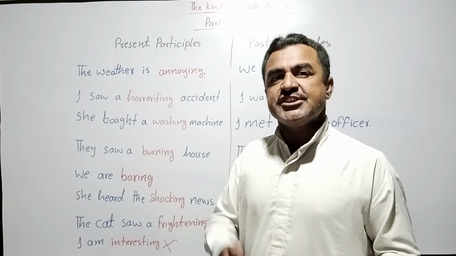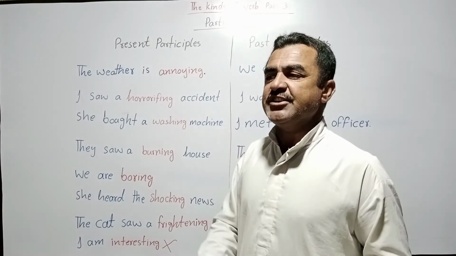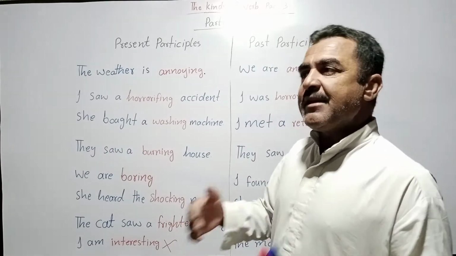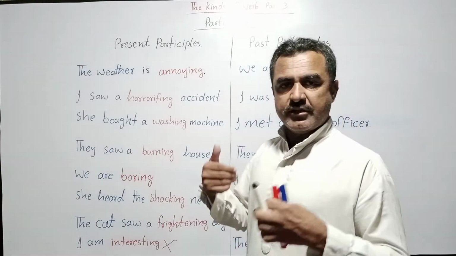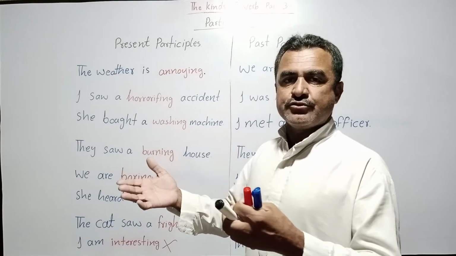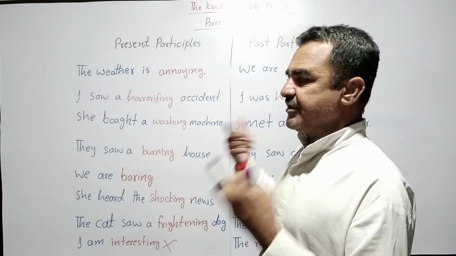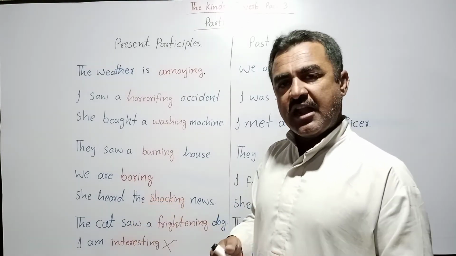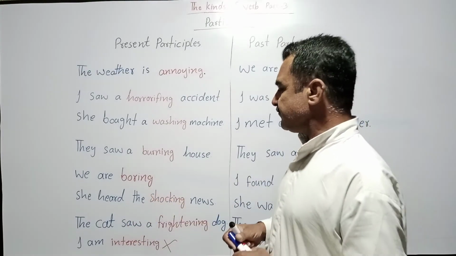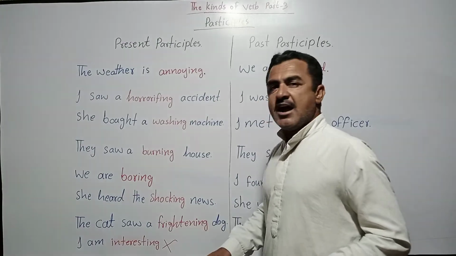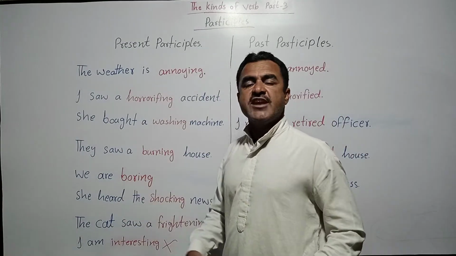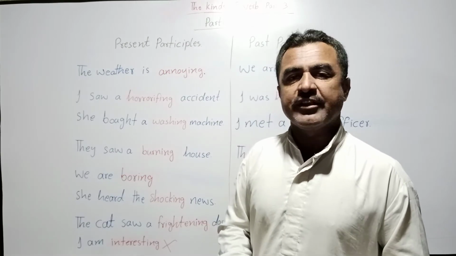I am interested in something. I am interested in an interesting book. I am interested in talking to someone, or I can say I am interested in learning English, I am interested in reading books. Like this it's possible. But we do not say I am interesting. So exactly the same is here. We are boring.